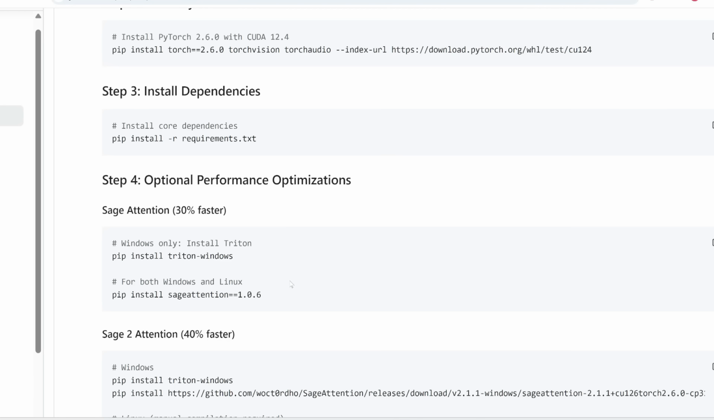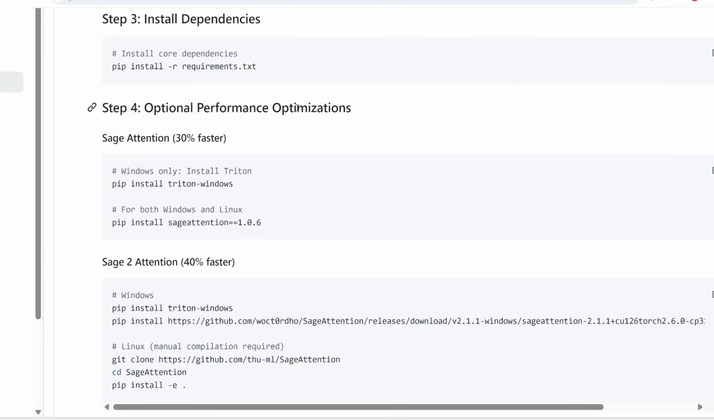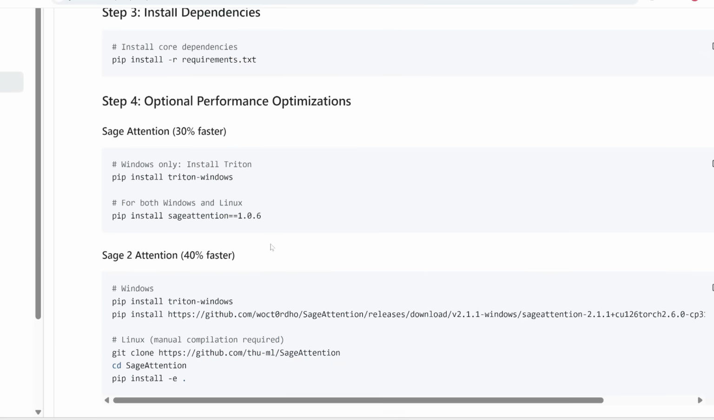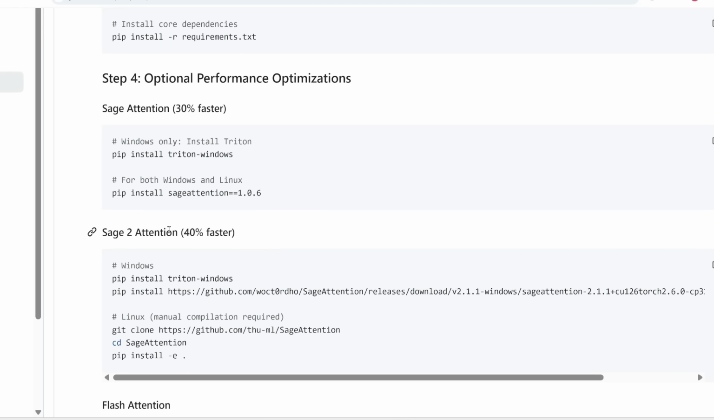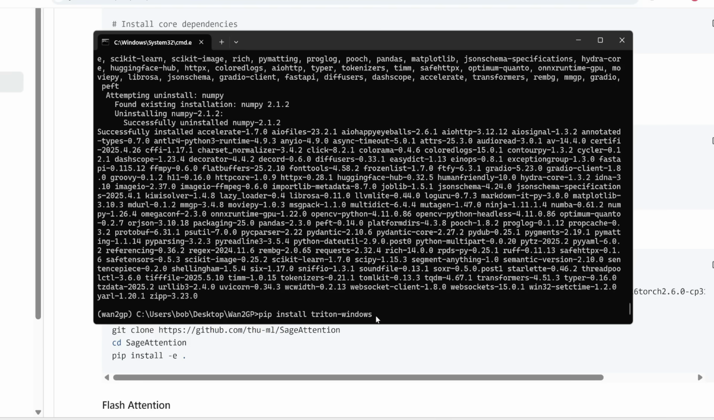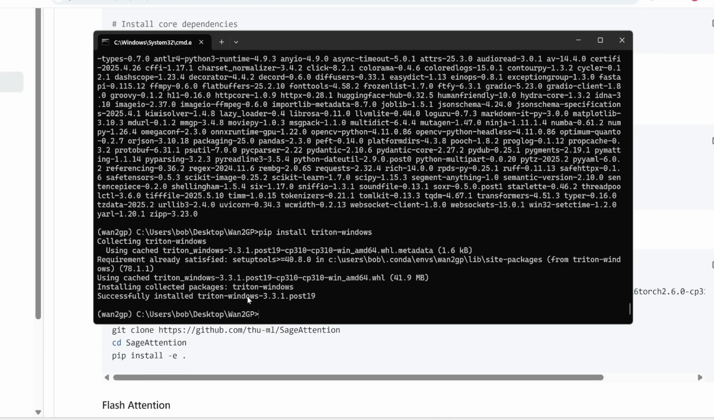Now we can already end it there and start running this, but here are some additional performance optimizations. If we install Sage 2 Attention, we can generate videos 40% faster. So let's go ahead and do this. First, we need to pip install Triton for Windows. So let me copy this line and paste it in here. It says successfully installed Triton.